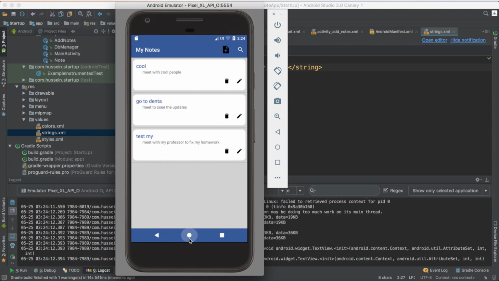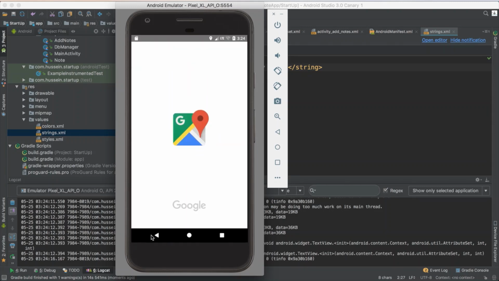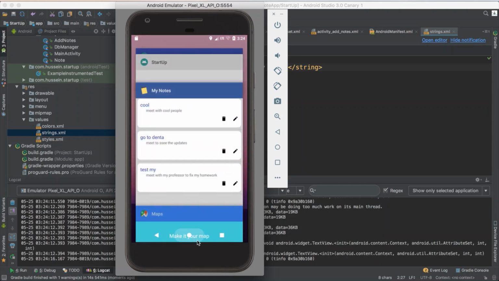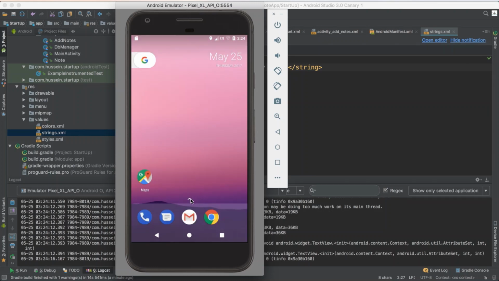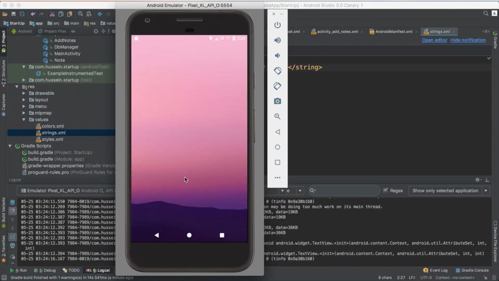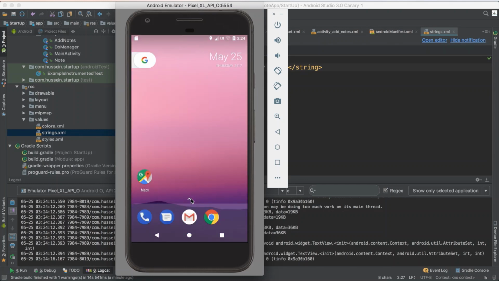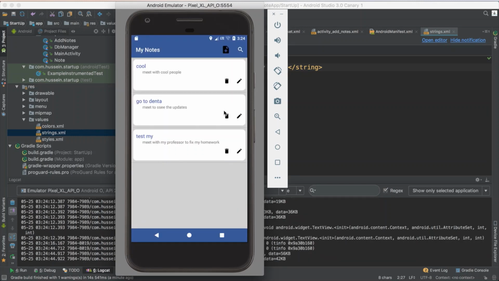If I just go to the home page or the menu apps, I have to see it with the new icon that I added to it, which is this one. Did you see it? Yes. Wait a second. I don't know why this one opened. Something is wrong. So see, here is the app icon, My Notes. See how it is located? Because I gave it that icon, click on it, this is my app.